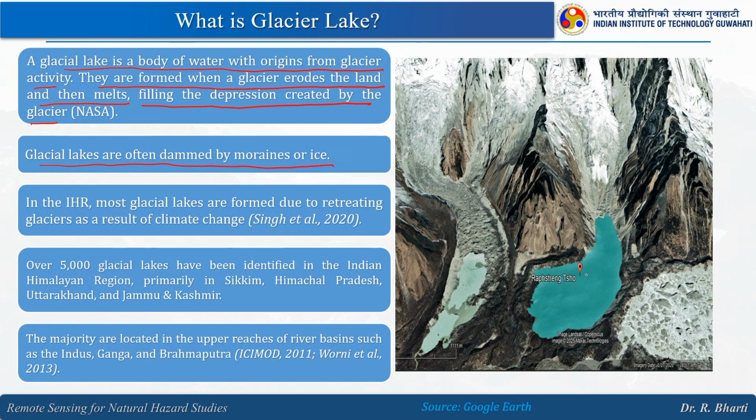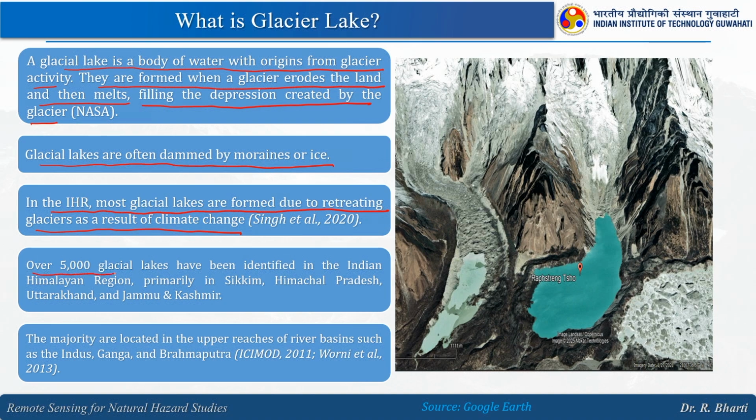As I said, this was the earlier snout of the glacier, but because of the retreat the snout has reached this level and this area is available for glacial lake formation. In the Indian Himalayan region, most glacial lakes are formed due to retreating glaciers as a result of climate change.